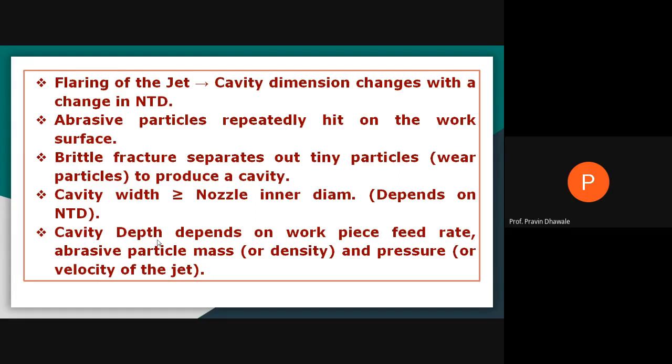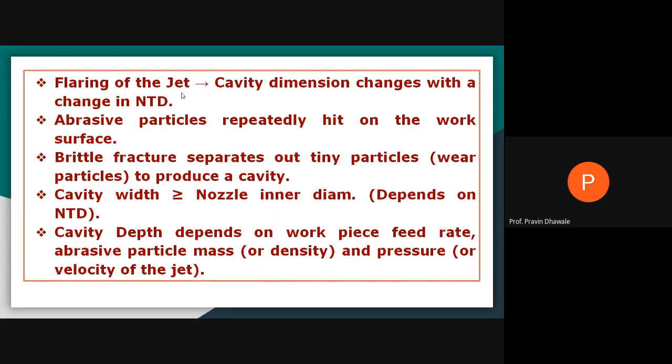As pressure increases at the tip of the nozzle, you get a high velocity jet. If the pressure of the air and abrasive particle mixture is less, you get an abrasive jet with less velocity. So if you vary the pressure, it will affect the velocity, and a variation in abrasive jet velocity will cause a variation in cavity depth. So these are certain points which affect the performance of abrasive jet machining.